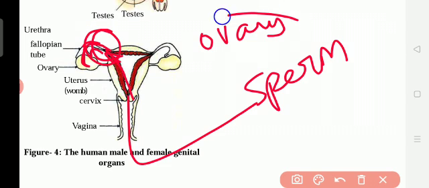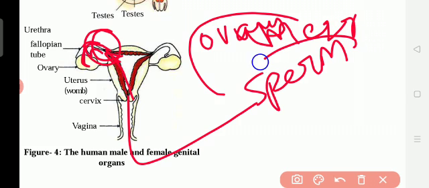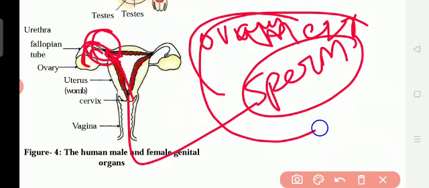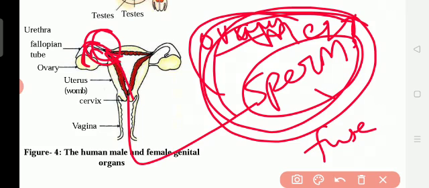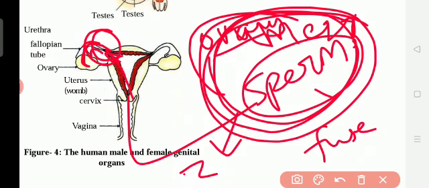After the sperm and ovum meet, ovum or egg, these are the gametes. Sperm is the gamete of the male reproductive organ, and ovum is the gamete of the female reproductive organ. When they meet and fuse together, before this the sperm is one cell and the ovum is one cell, but now it becomes a single cell. Now we call it not ovum or sperm, but a fertilized egg or zygote.